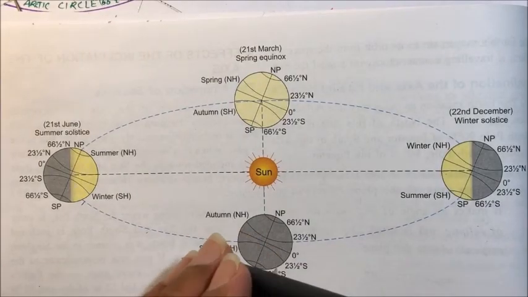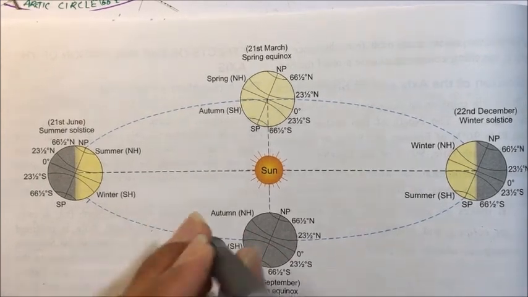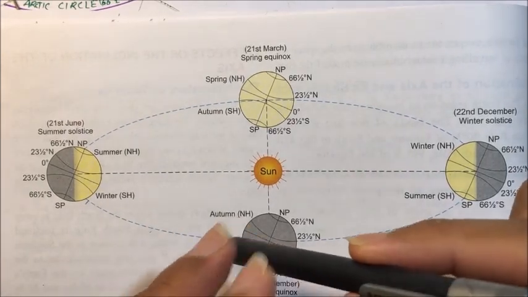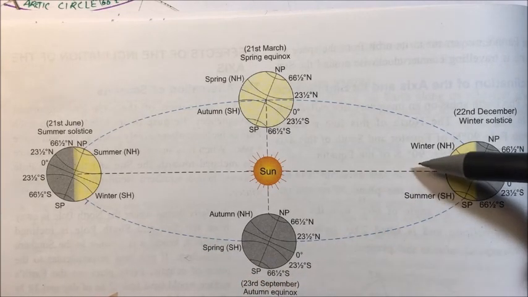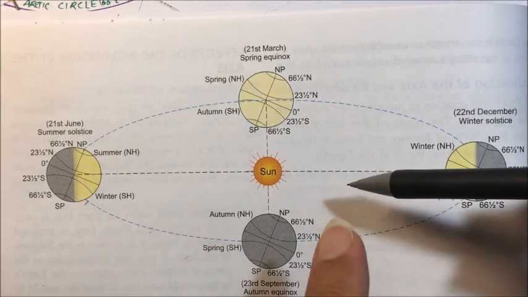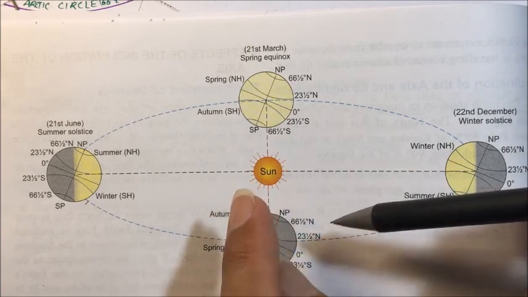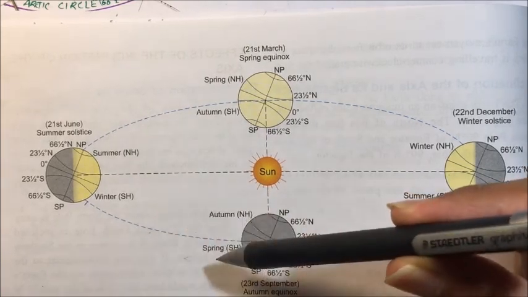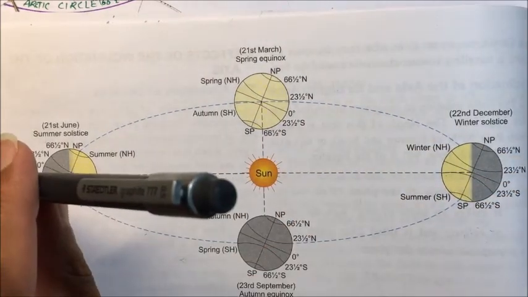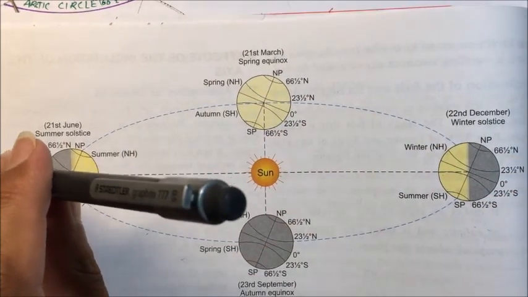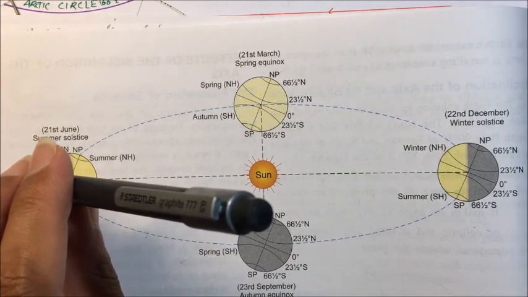This is the axis position of equinox we have discussed. Now as it moves towards 22nd December, this will be the position, that is south pole will be tilted towards the sun and north pole will be tilted away from the sun. So here was the summer position on 21st June, summer solstice, that is sun was overhead on Tropic of Cancer.